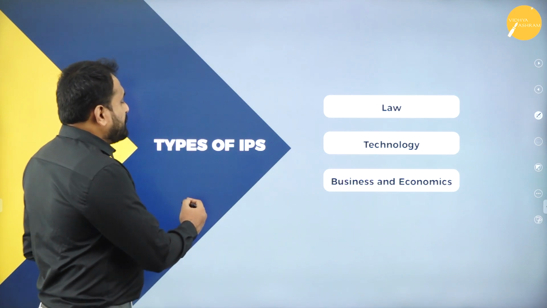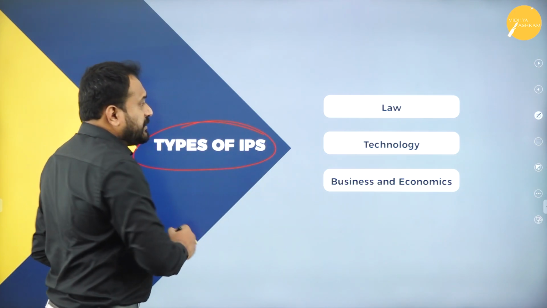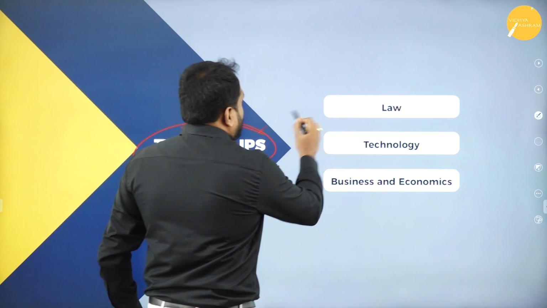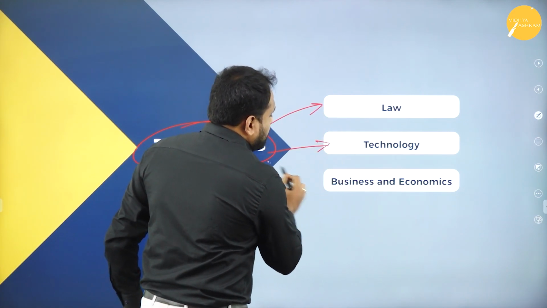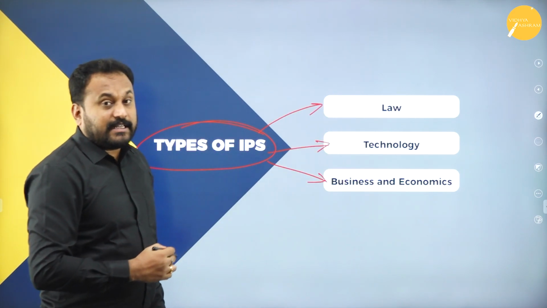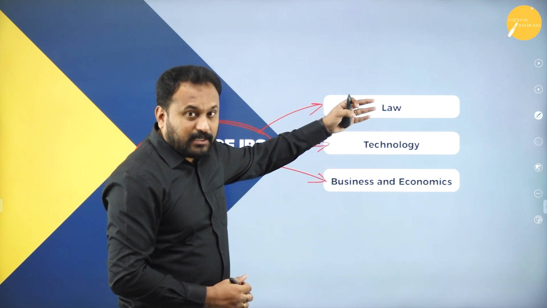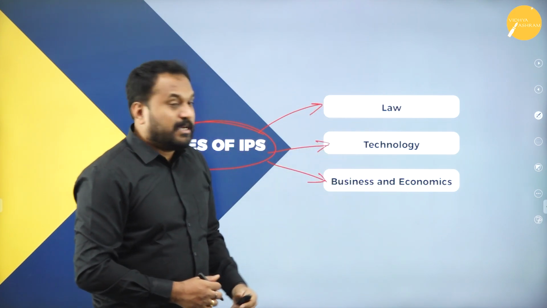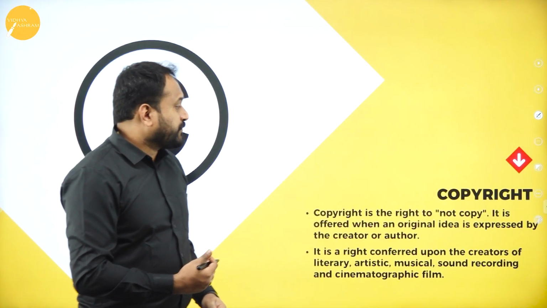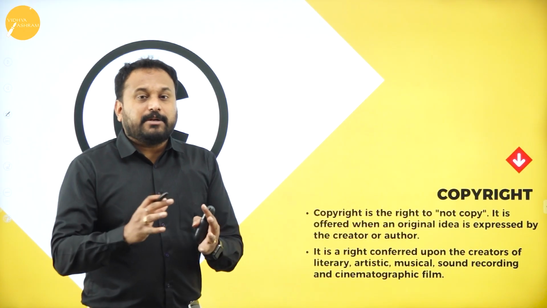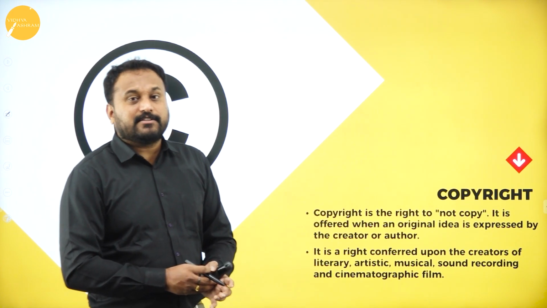So here we have the types of IPR. Which are the types of IPR? There are three: law, technology, and business and economics. First is law, second is technology, and the third is business and economics. So let's see how many intellectual properties we have. The first one is copyright. What exactly is copyright?